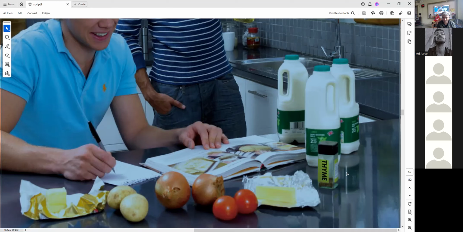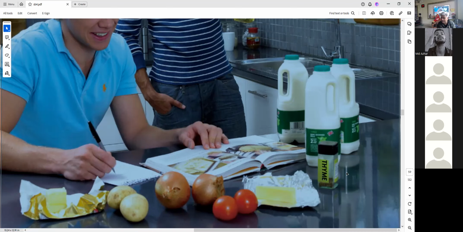What more? What other ingredients? Take a look. Peas. Do we need peas? Do we need peas for this? Are peas needed? No? We don't need peas. No, we don't need them.